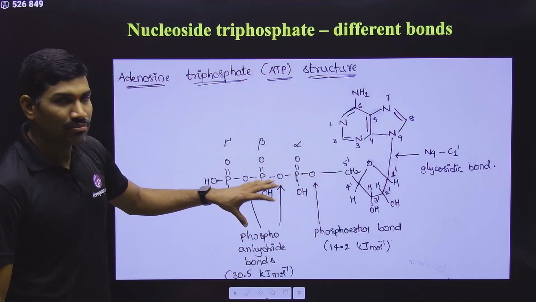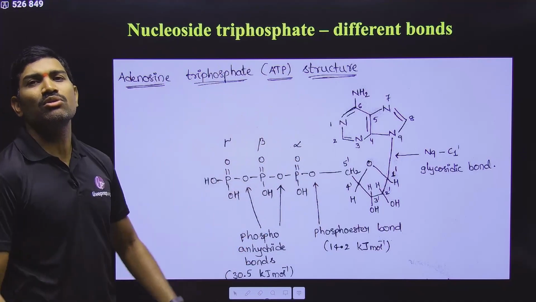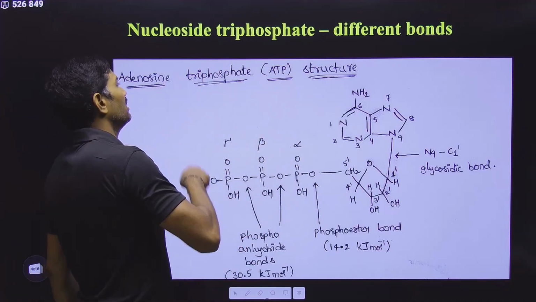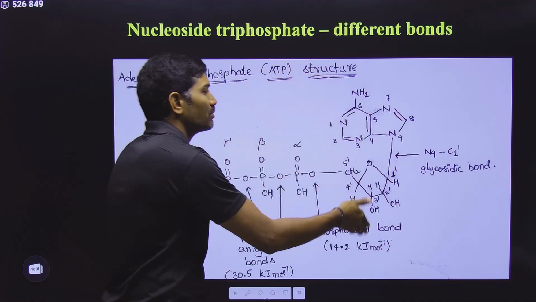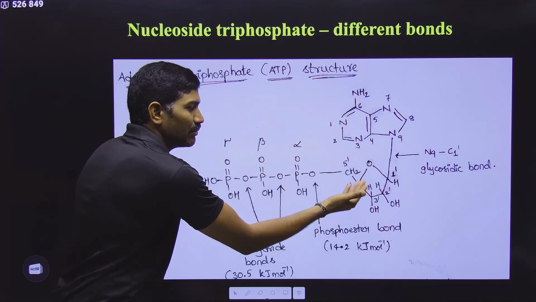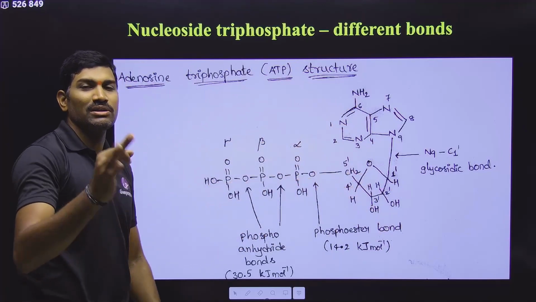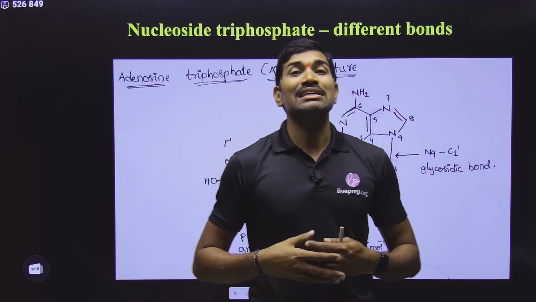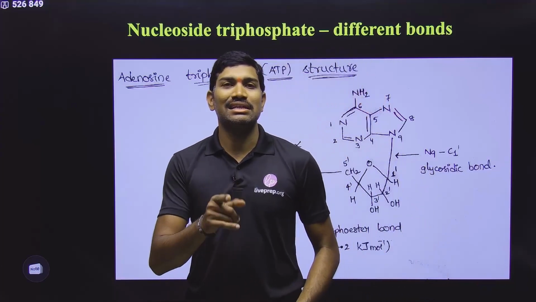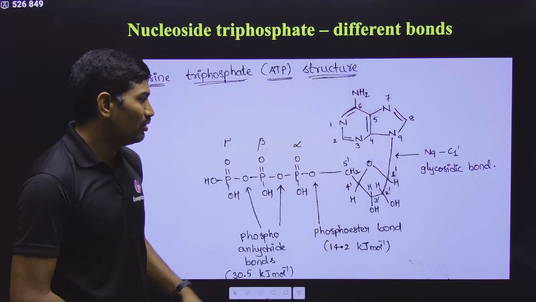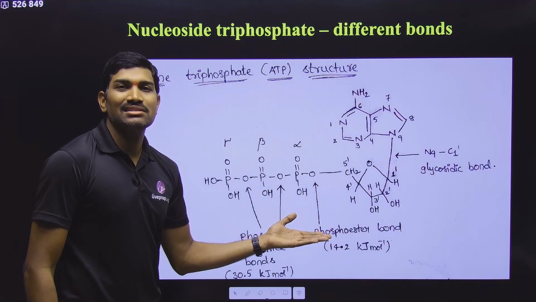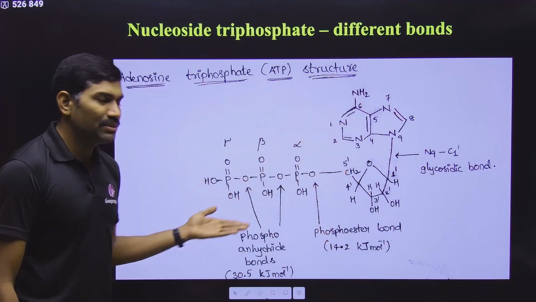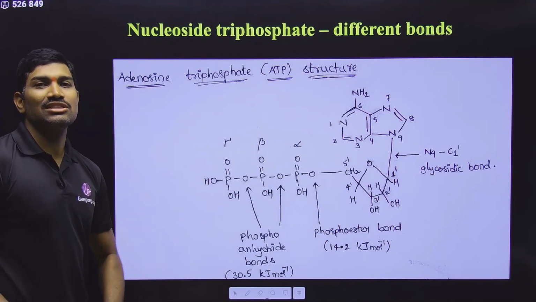In this example, this is the information for any nucleotide in general. But here specifically we are talking about adenosine triphosphate: adenine plus ribose is adenosine, and adenosine having 3 phosphates is adenosine triphosphate. It is the energy currency of the cell. In the cell chapter, under the mitochondria, we study that ATP is called the energy currency of the cell. This is the ATP structure.